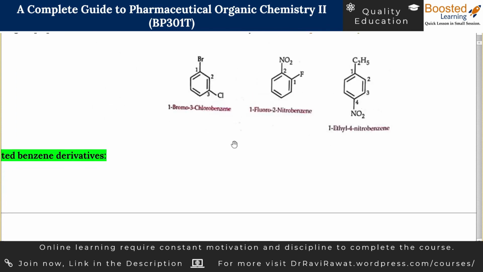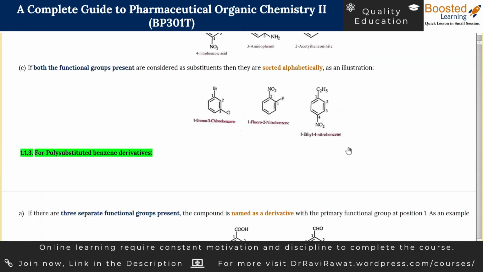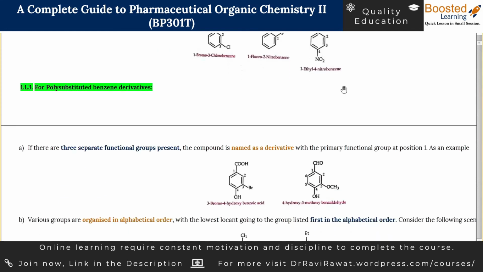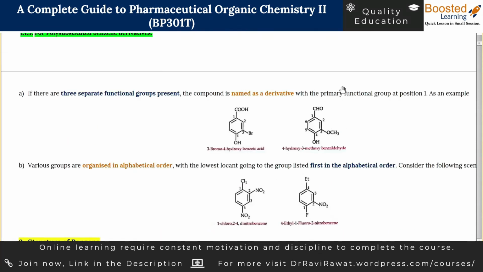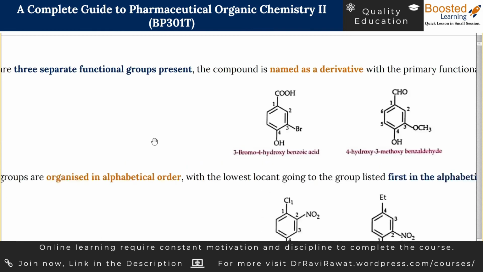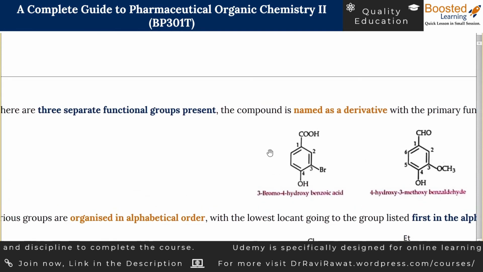So this way we have discussed mono-substituted benzenes and di-substituted benzenes. We are only left with poly-substituted benzene derivatives. How would you name poly-substituted benzene derivatives? In this case, we are going to discuss two subcases, subcase A and subcase B. So let's take the first subcase. In this case, you are going to assign one functional group as the main functional group and the other substituents are going to be used as prefixes.